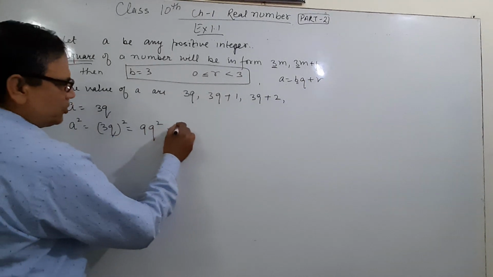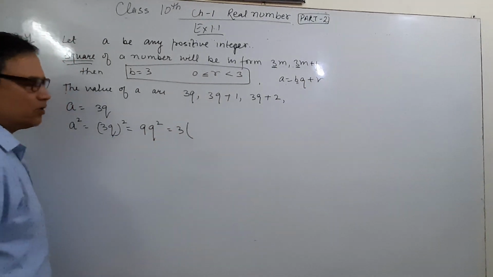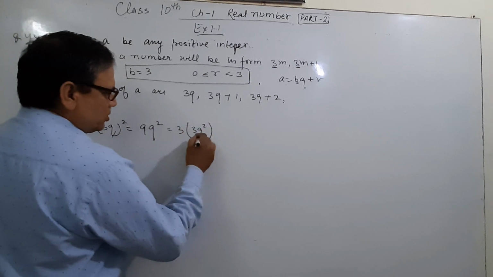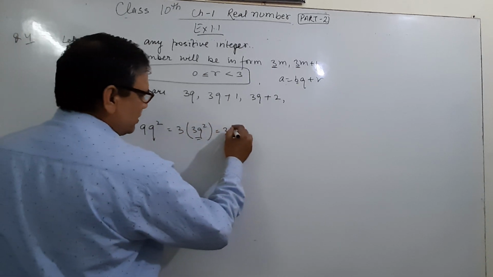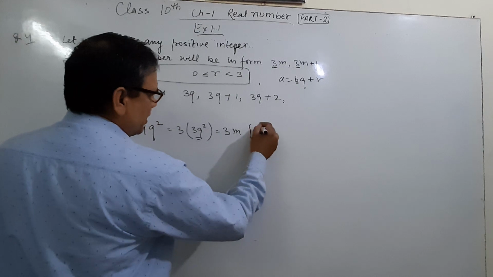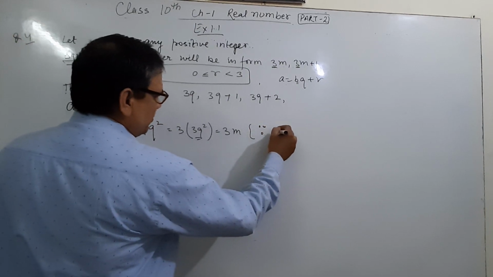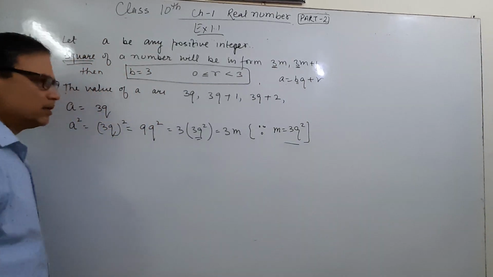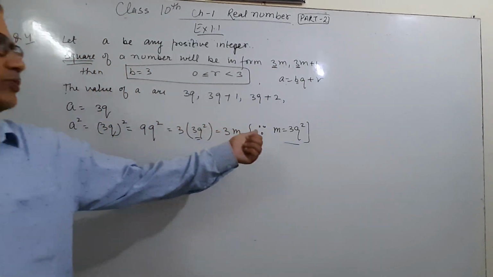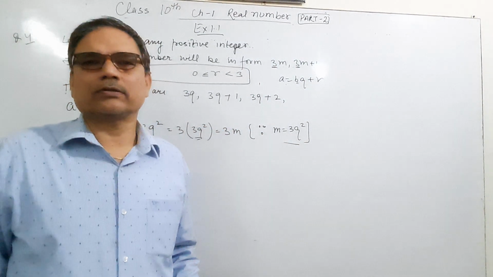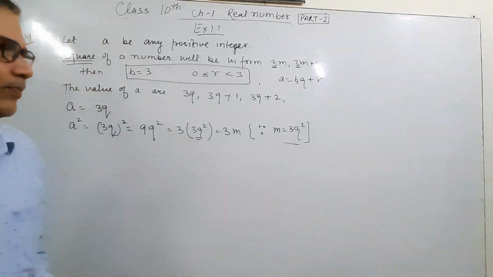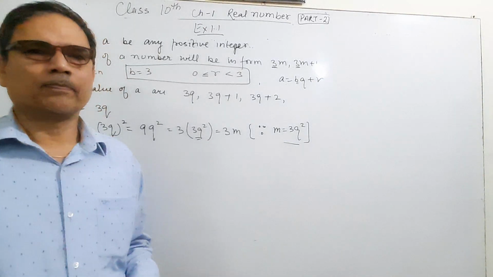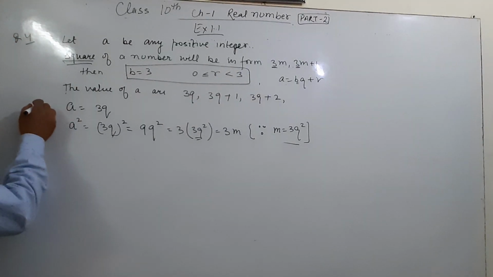Yes, if we take 3 outside as common, it is 3 times 3q square, and this 3q square we let be m. It is compulsory to write m equal to 3q square. It means the square of a number is equal to 3m, for the first case.